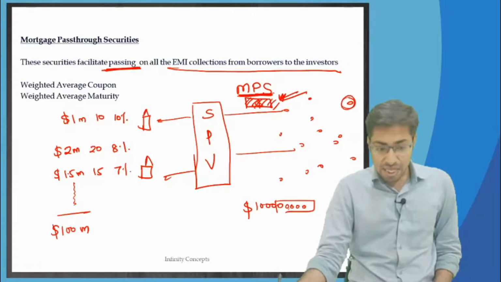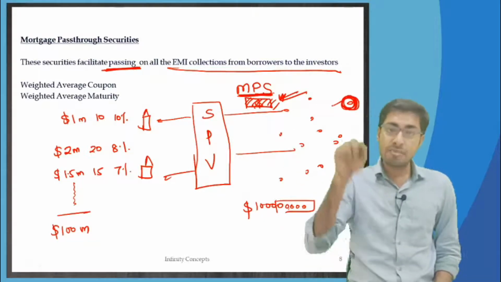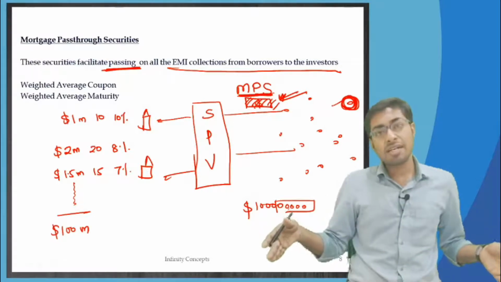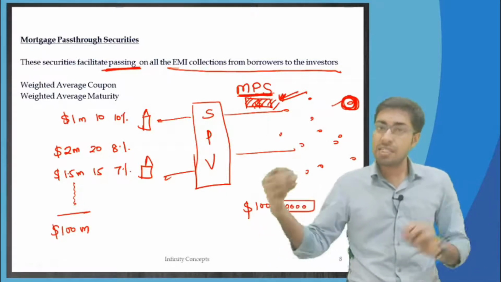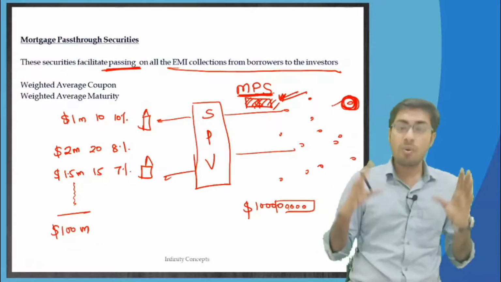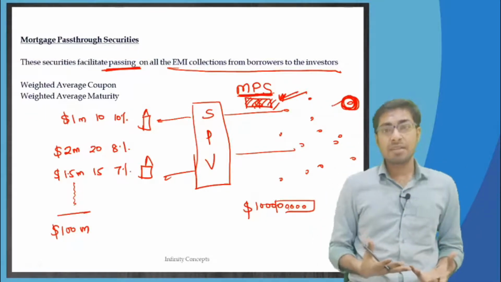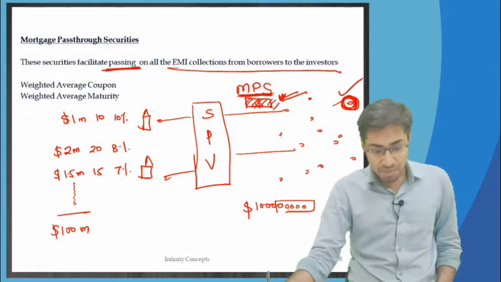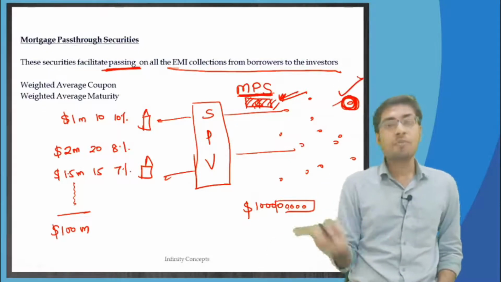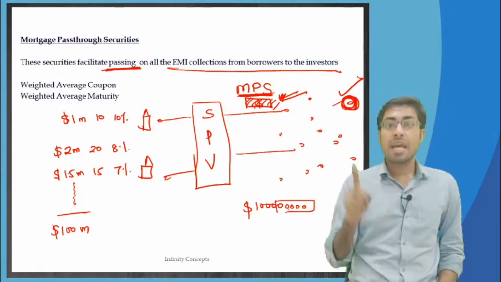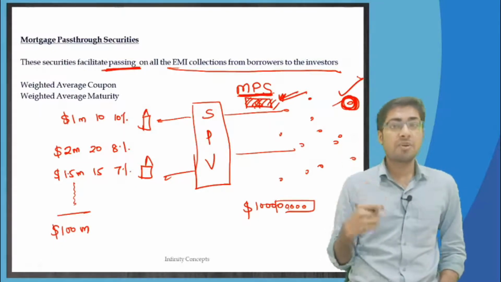The investors are going to invest in this security for a coupon, and they will also be given a maturity, that the bonds will get redeemed at this particular date. Now this is what we are trying to understand: what the coupon will be, and what the maturity of these bonds will be so that they get redeemed. This is what we are going to calculate.